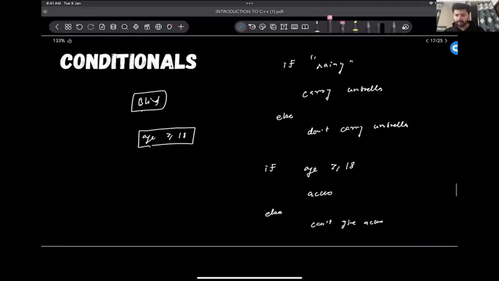Okay. One more example can be, let's say if you're trying to sign in on Codeforces, it will ask you about your username and password also, right?